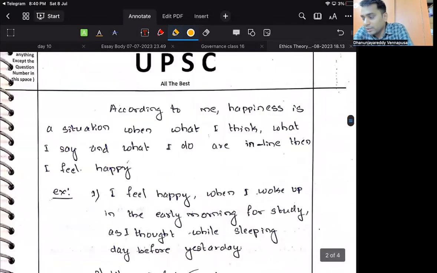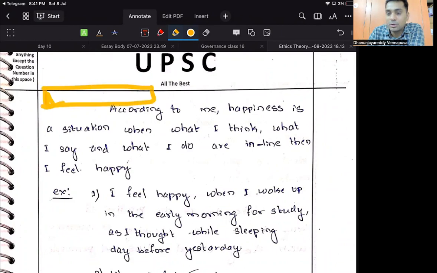In my, according to me, happiness is the situation. Now you are writing the second part of the body. Happiness to me. Keep that side heading so that you have addressed the body systematically. According to me, happiness is a situation when what I think, what I say, and what I do are in line. I feel happy. Very good. Which means, according to me, happiness is a situation. This is what Gandhi has said. According to me, happiness is when my actions are synchronizing with my thoughts and behavior, right?